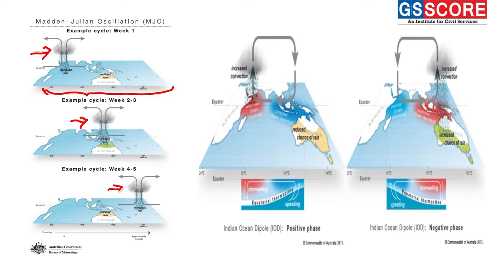I have taken this diagram so that you can understand what is actually happening here. There are different phases: phase 1, phase 2, phase 3, phase 4, phase 5, phase 6, 7 can also be present here.